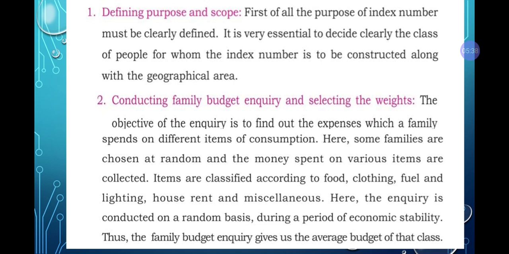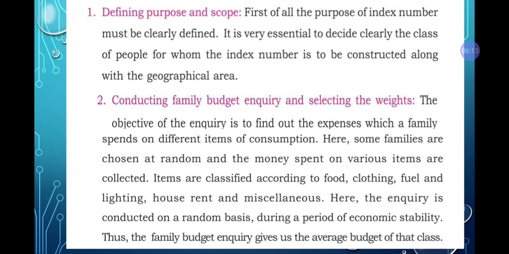Next, conducting family budget inquiry and selecting the weight. The object of the inquiry is to find out the expenses which a family spends on different items of consumption. So here first they need to find out what expenditures they are making on the different items of consumption. For example, whether in the house they have TV, fridge, or what all other extra things they are having in the house.